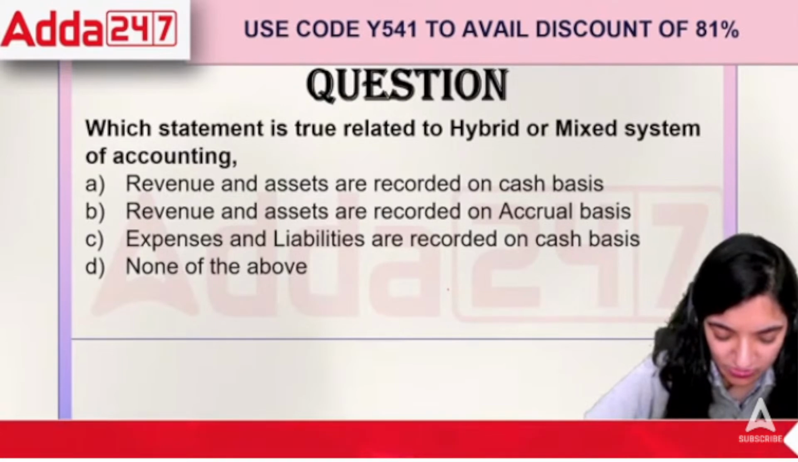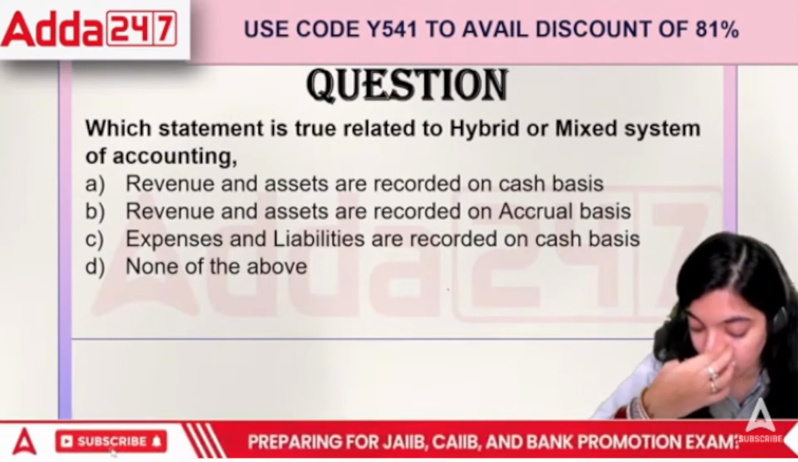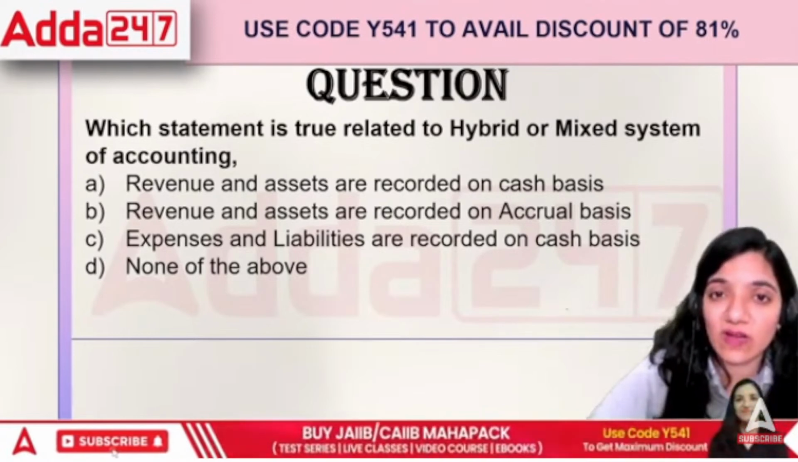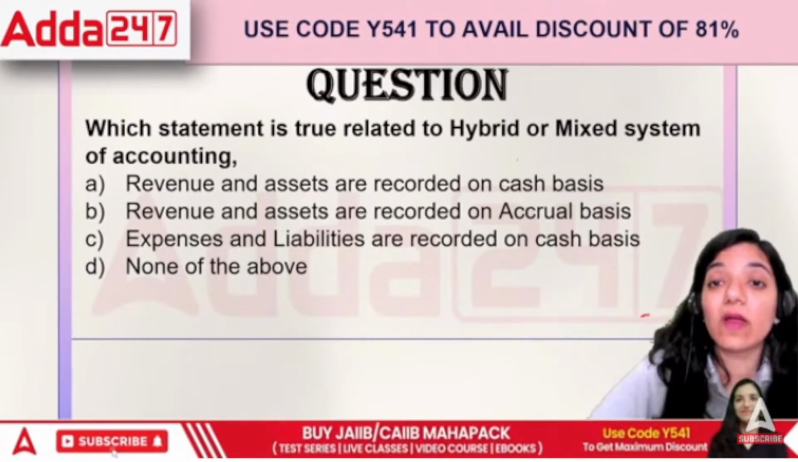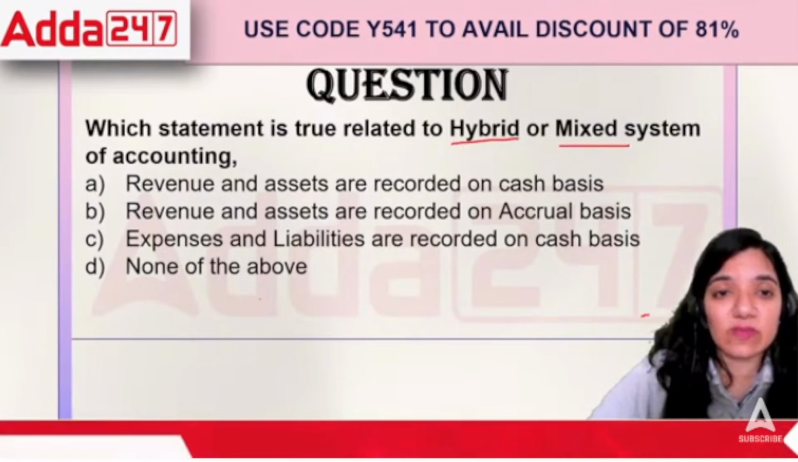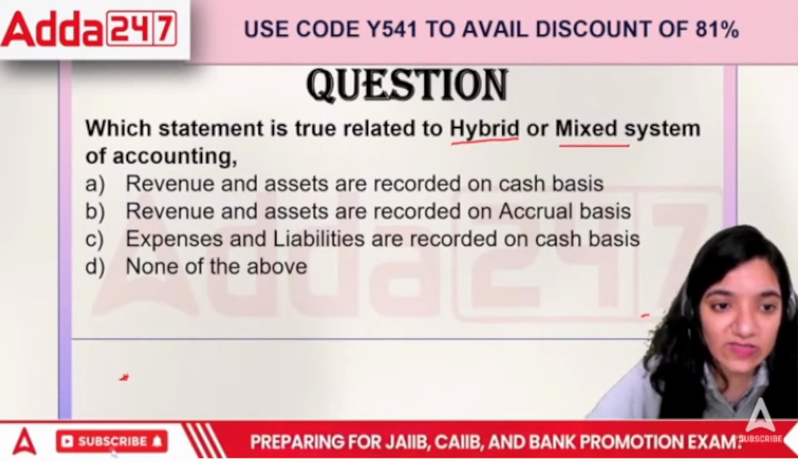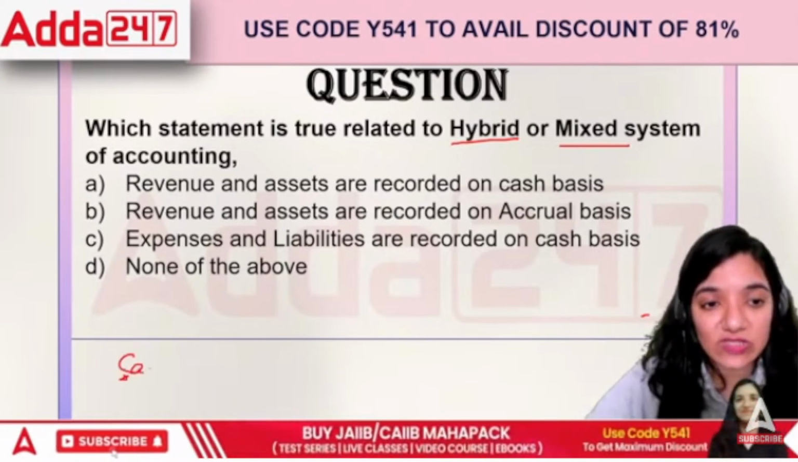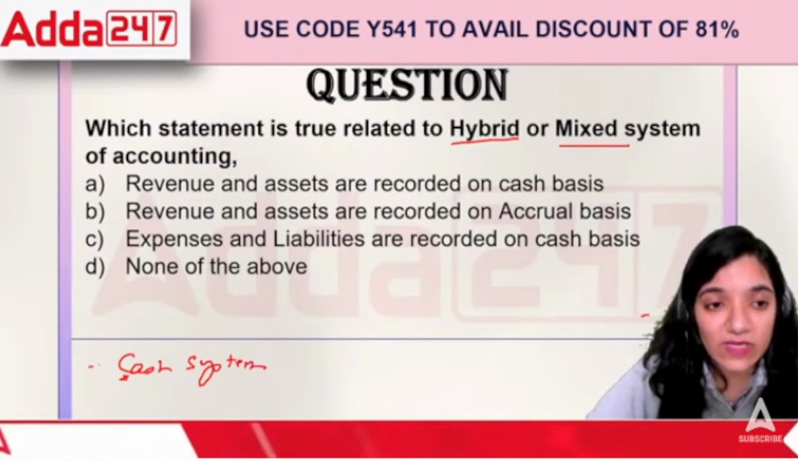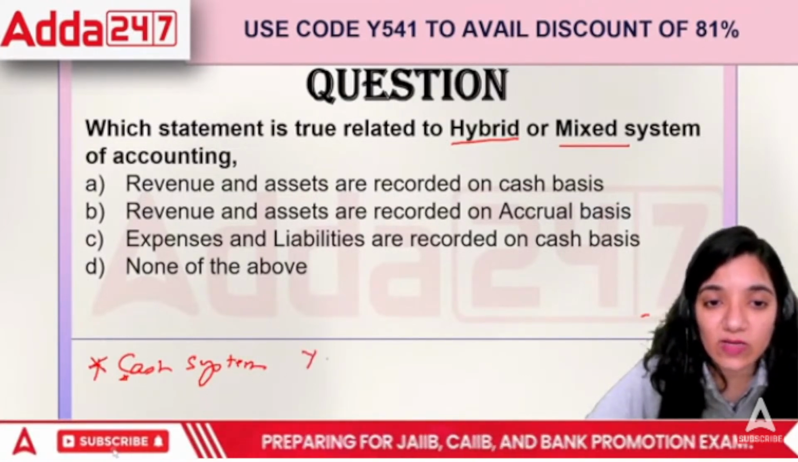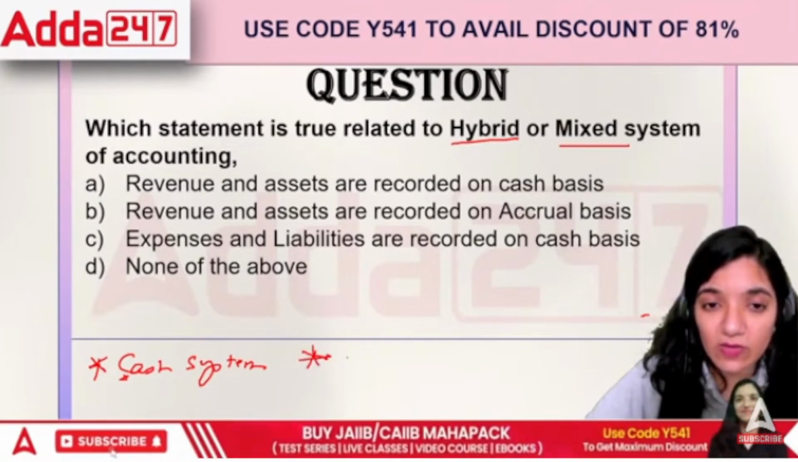Okay, next question. The next question says, which statement is true related to hybrid or mixed system? Okay, there are three systems. The first is the cash system, where everything is recorded only in terms of cash or money. Then the next system is called accrual system.